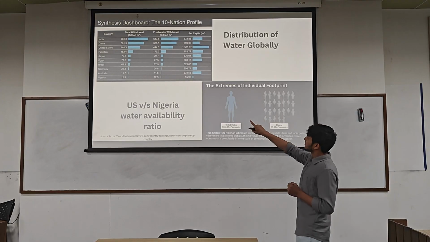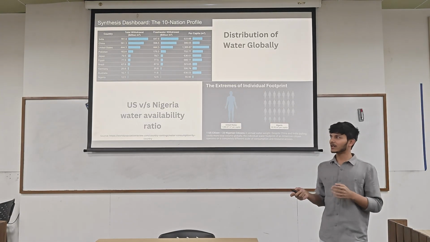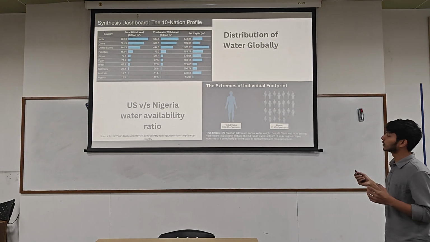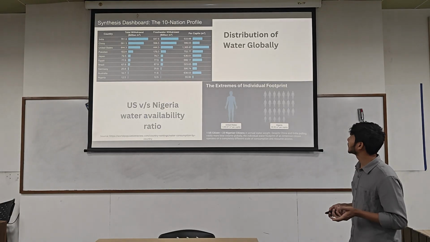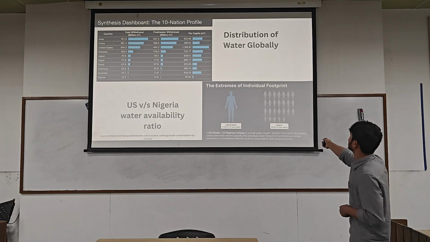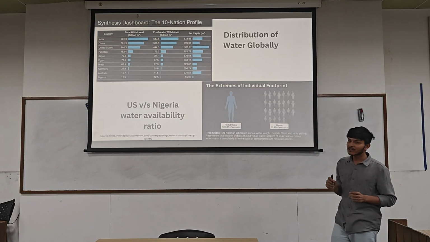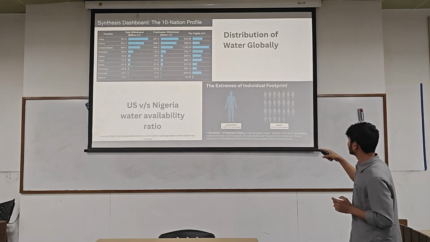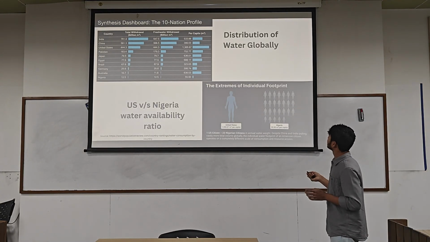And you can see Australia is withdrawing very little water, but they have a lot of water availability per capita due to the same reason. They have less population density, that's why they have a lot of water availability. So this is a simple scenario of how 1% of the US is getting as much water as 33% of Nigeria is getting.